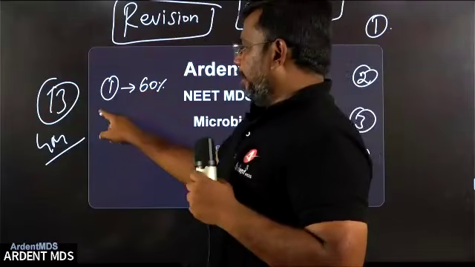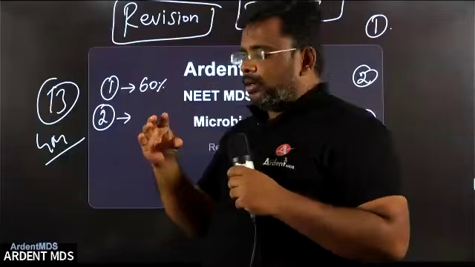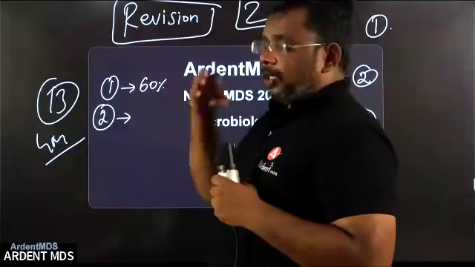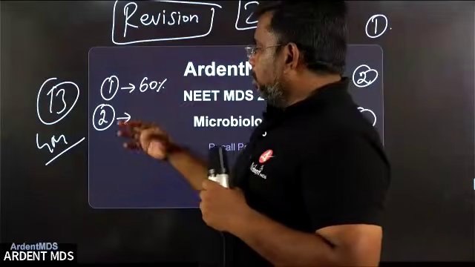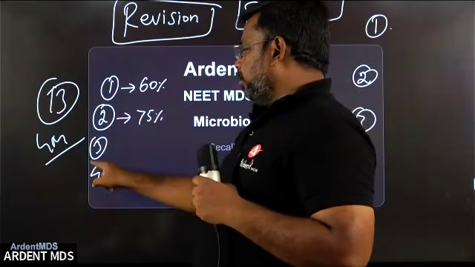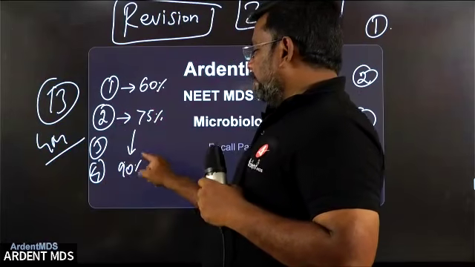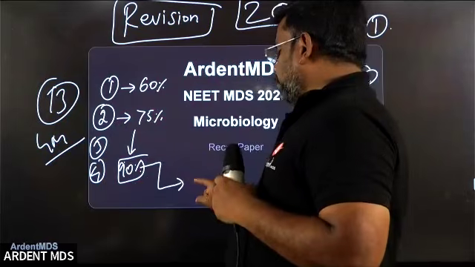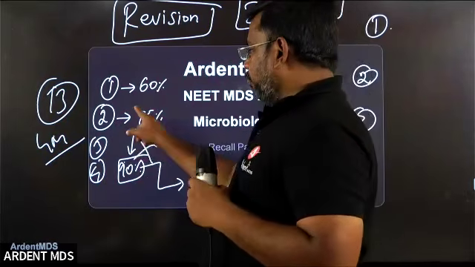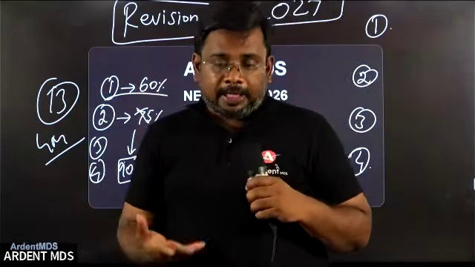If you do the same topic a second time, the same page, same question, your understanding of that concept will be deeper, probably 70 to 75%. Third and fourth time, the understanding will be better still. Only when the understanding is better can you apply the concept in the exam. If you read only one time, your application knowledge will be very, very less.